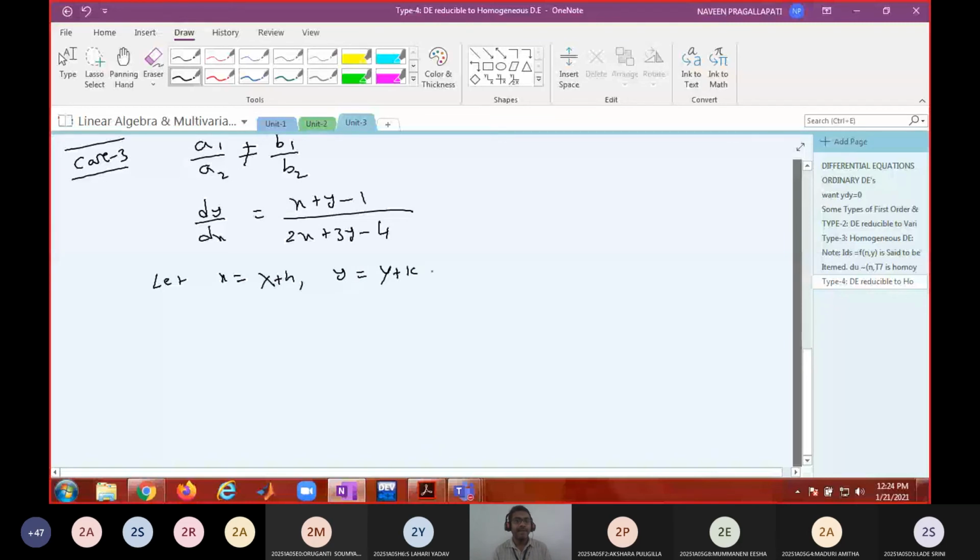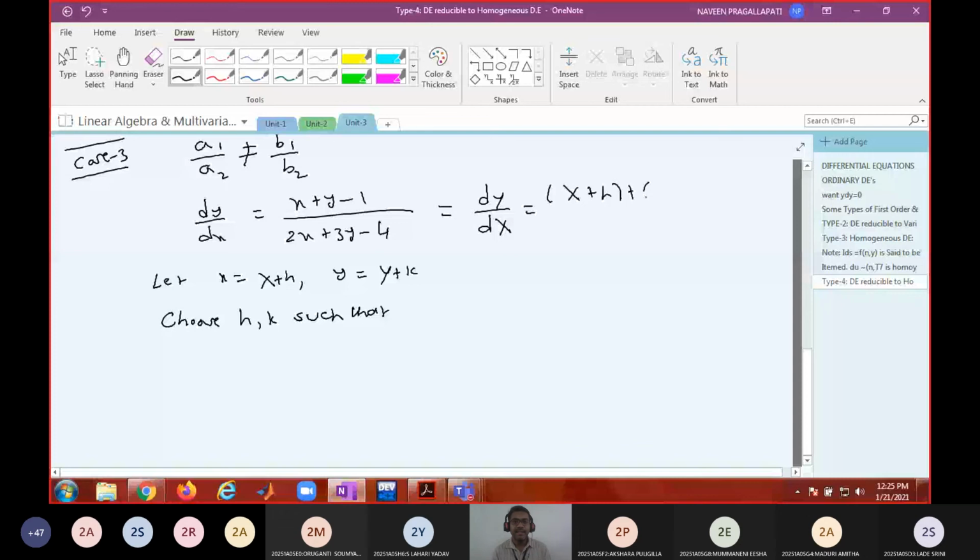Then choose h and k such that, see, if I write x equal to X plus h and y equal to Y plus k, then dy by dx is equal to (X plus h plus Y plus k minus 1) divided by (2 into (X plus h) plus 3 into (Y plus k) minus 1).